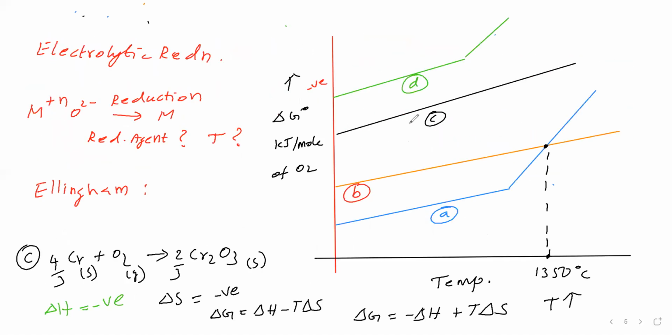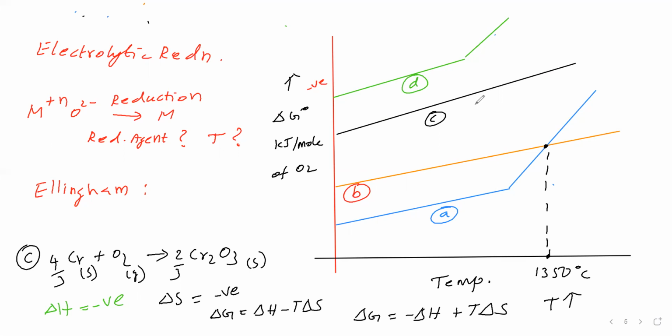Now, here we'll see. This graph we have drawn, for what? For zinc we have drawn. For zinc, we'll say the melting point and boiling point.